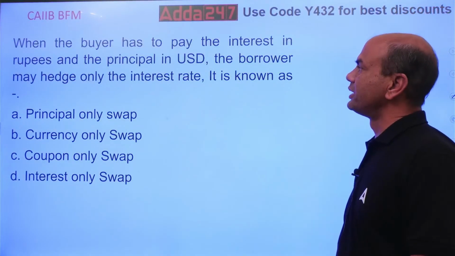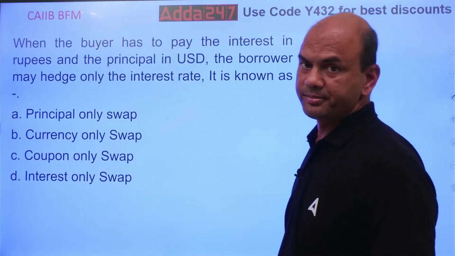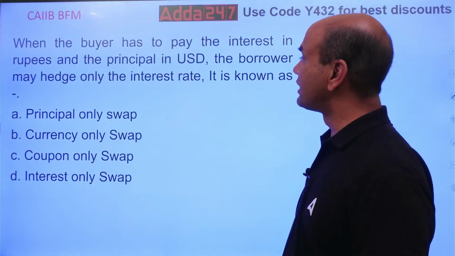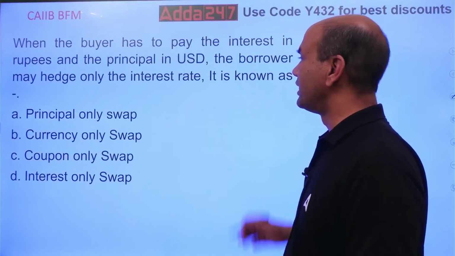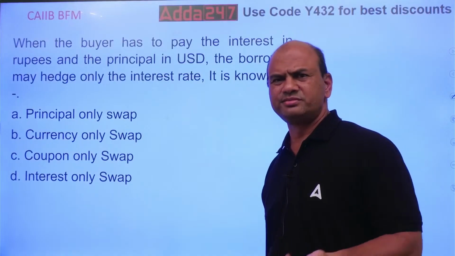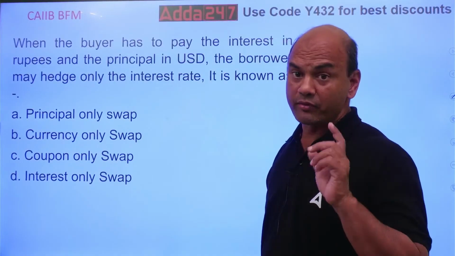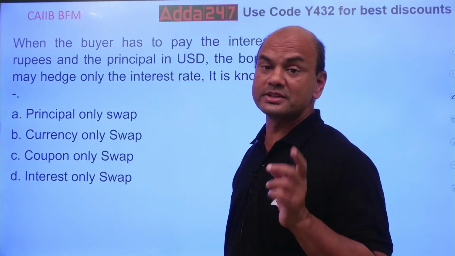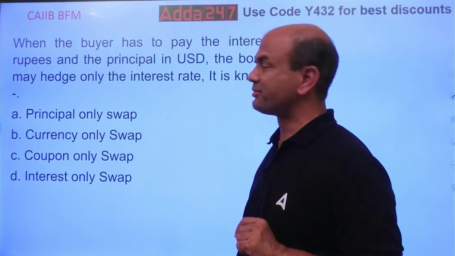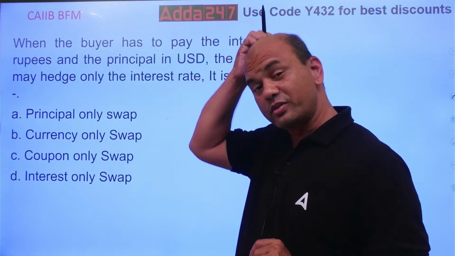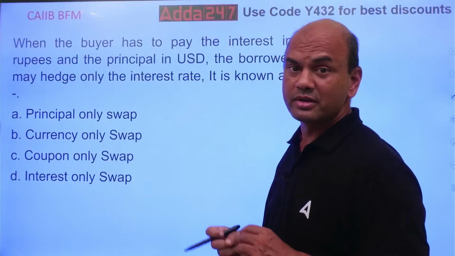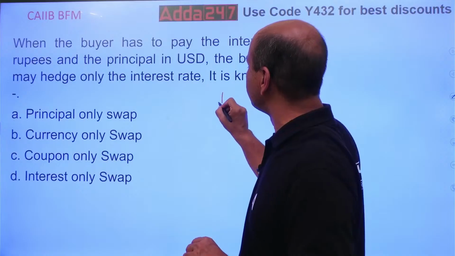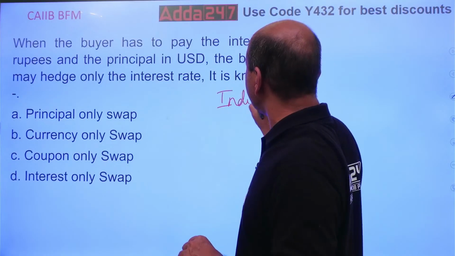When the buyer has to pay the interest in rupees and principal in USD, the borrower may hedge the interest rate, only the interest rate, and it is known as, what is this? Now we come to something difficult. What is this difficult? Let's see. Here we are talking of the buyer has to pay. Understand the term. Here we are talking of a Bharatiya firm, an Indian company.